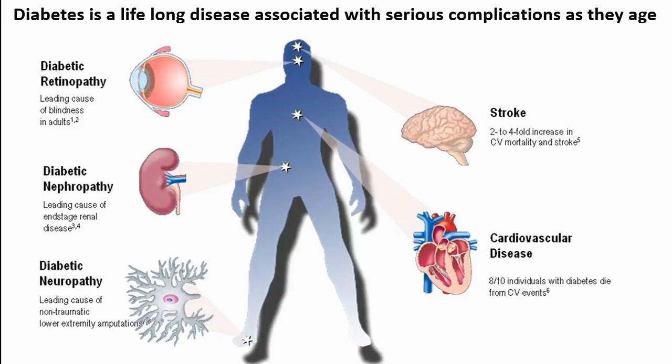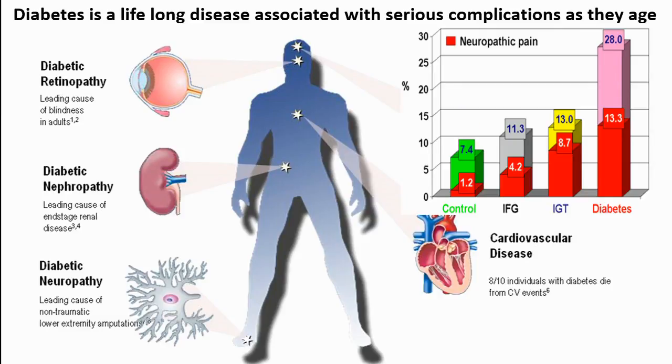What happens in most cases is that the very early symptoms of diabetic complications are ignored because they are considered part of life, and they eventually become serious problems. Some of the age-related complications in diabetes are highlighted in this slide. If we just consider neuropathic pain, almost 13 to 16% of the diabetic population eventually develop this condition. And even for pre-diabetic individuals, such as impaired fasting glucose or impaired glucose tolerance, the percentage is pretty high as well.